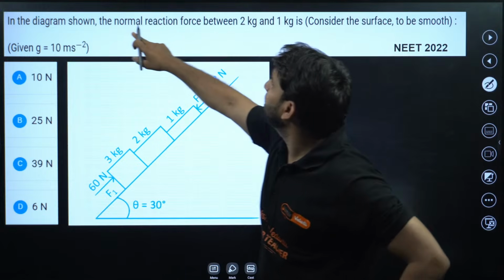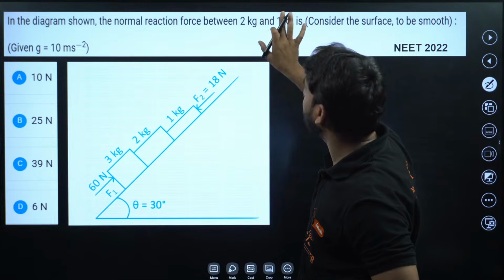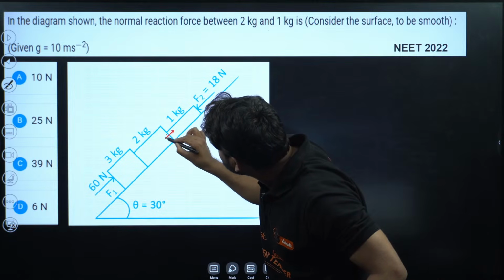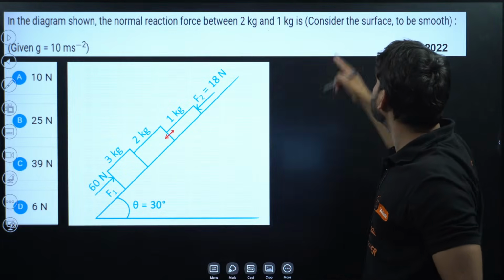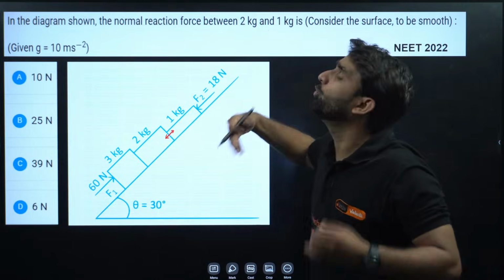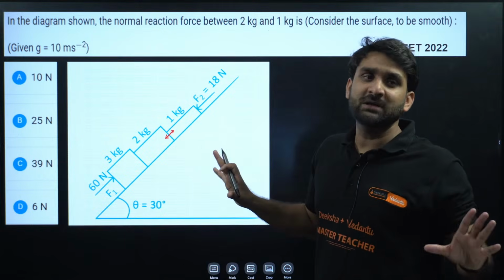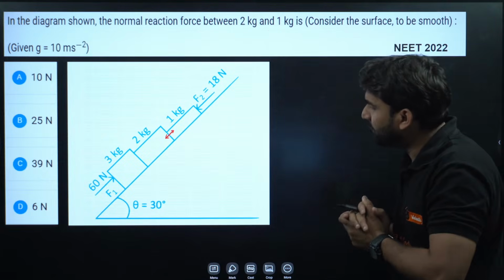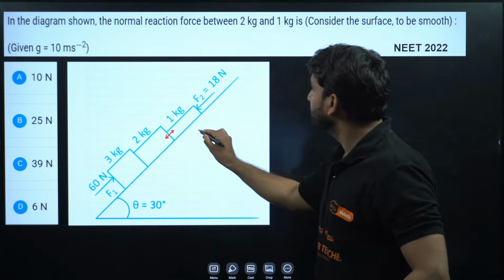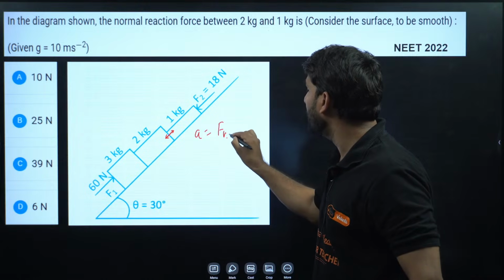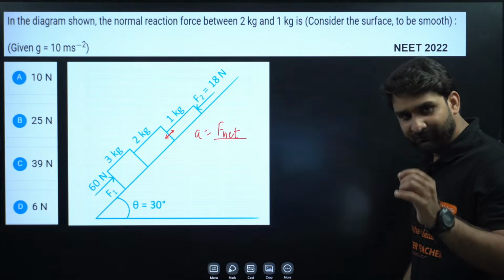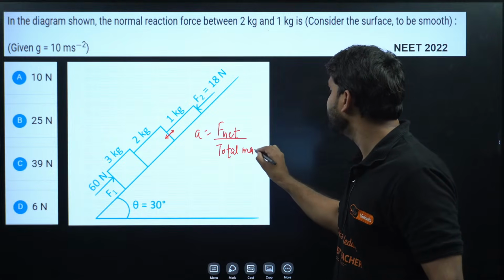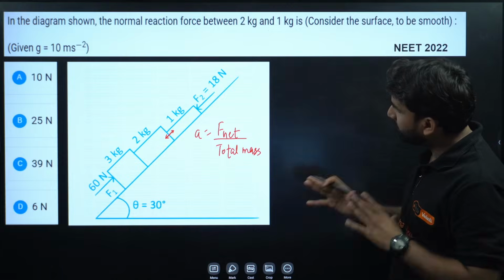In the diagram shown, the normal reaction force between 2 kg and 1 kg. So we have to calculate here the normal force acting between these two blocks, 2 kg and 1 kg. Consider the surface to be smooth. It means no friction is there. We don't need to consider the friction. The surface is perfectly smooth. So first, what we need to do here? Find the acceleration. I have given you the formula for acceleration when the blocks are in combined form: F net divided by total mass of the system. Use this formula. So what will be the F net here?